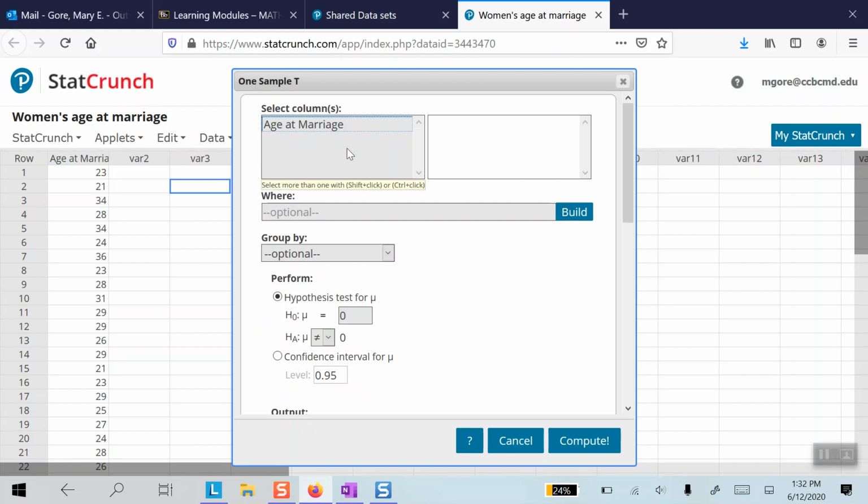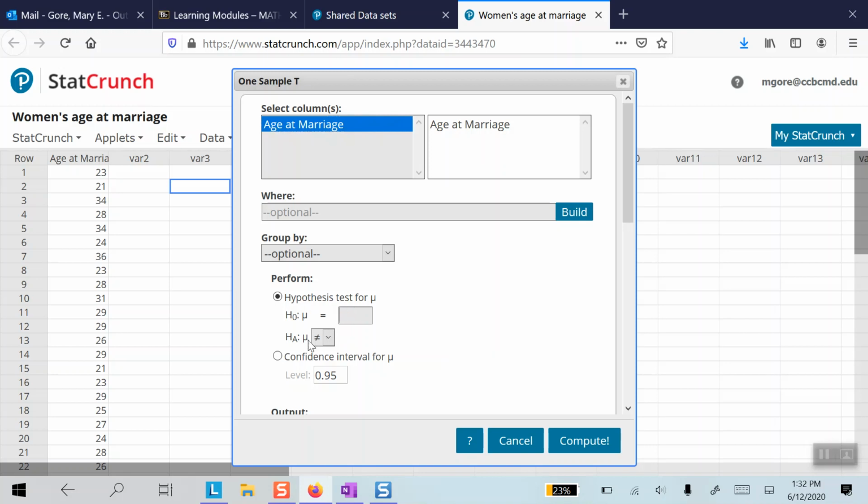So instead of entering 3 pieces of information we typically get within the text of the problem, we're just going to give StatCrunch the entire column of data. Now it's easy in our problem. There is only one column of data in our data set, but if you get a data set where there are many, you just scroll through the list for the one you need and advance it over. We're still going to have to set up the hypothesis statements.